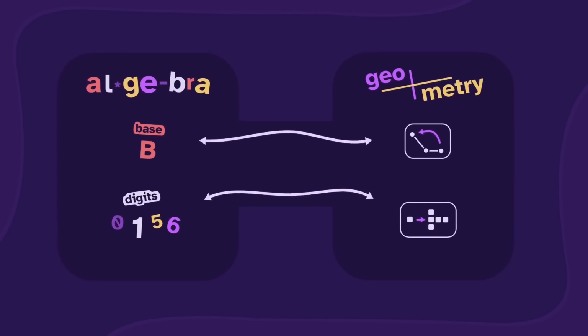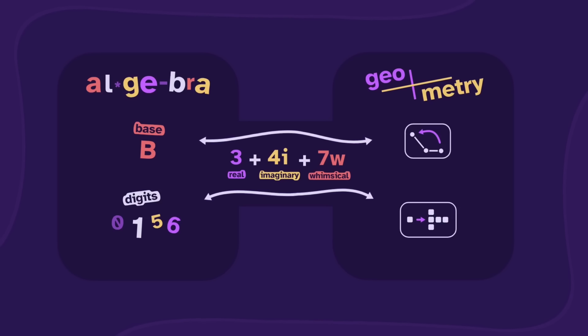Last time we used two-dimensional numbers. Each value had a real part and an imaginary part. So now maybe we can add a whimsical part. Although, disfortunately, that would break these links. 3D algebra can't model 3D geometry.